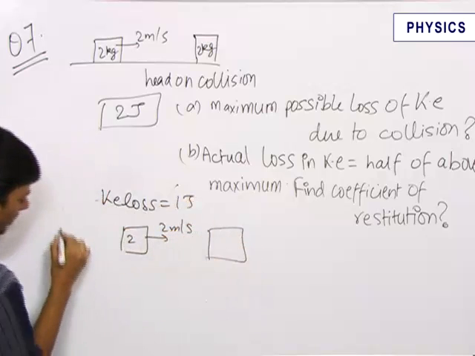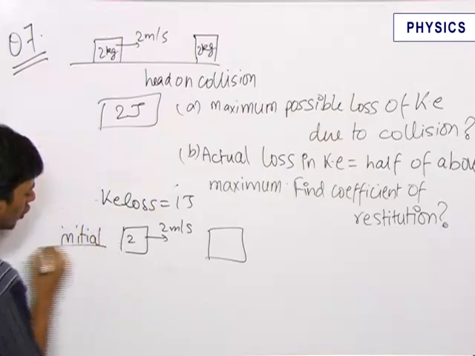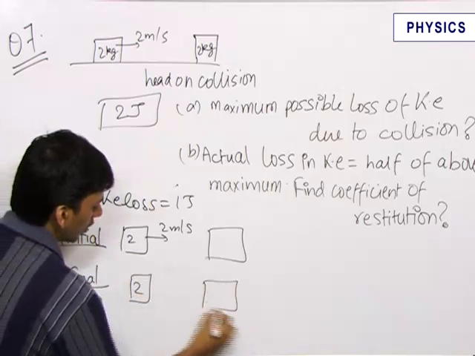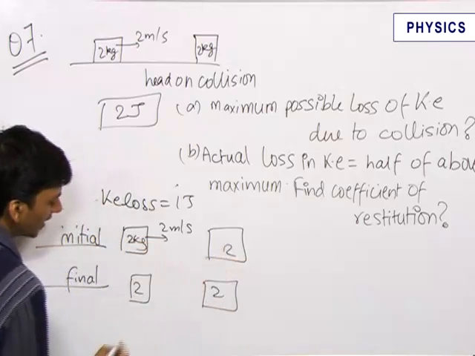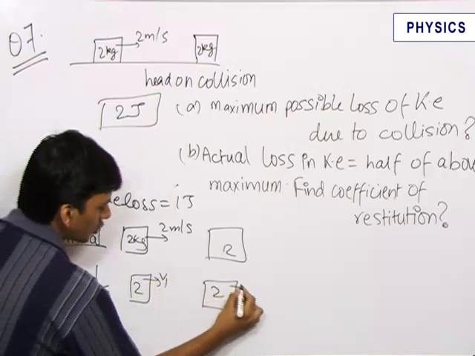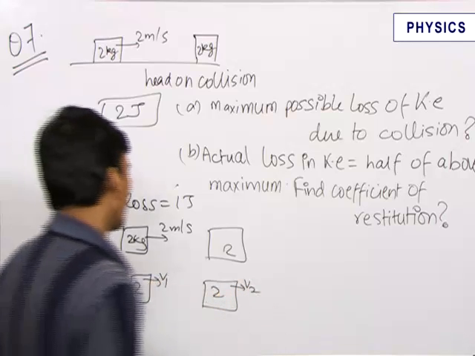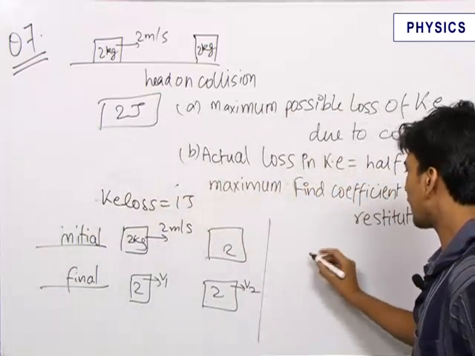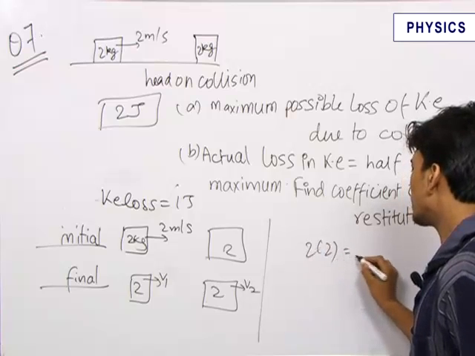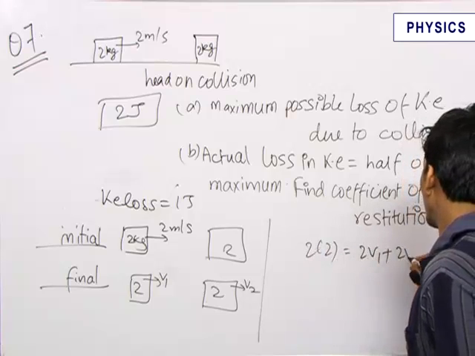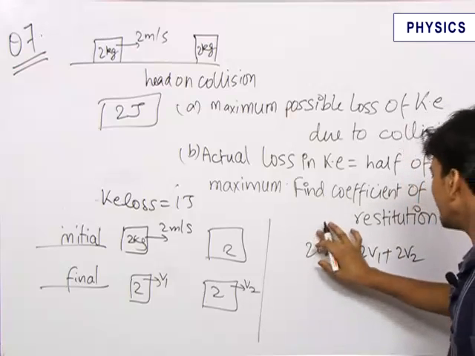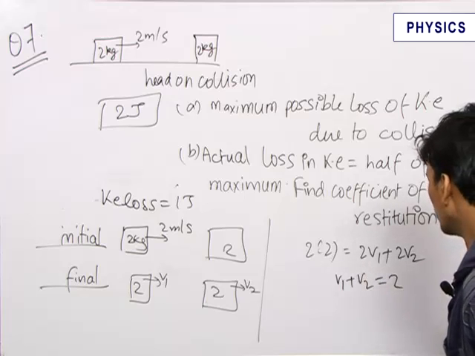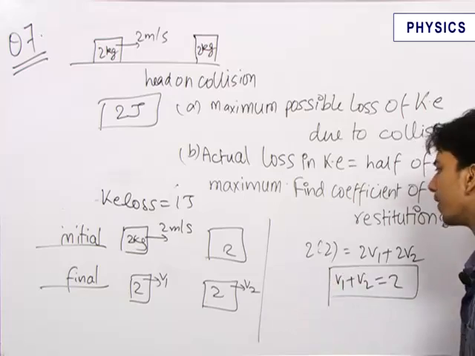This was the initial state. In collision questions, you always draw the initial and final state and then write the equations. The 2 kg objects: let this one go with V1 and let this one go with V2. So we can write one equation of momentum conservation, which is always with us. That is 2 into 2 is equal to 2V1 plus 2V2. So we get V1 plus V2 is equal to 2. This is one relation we get in V1 and V2.